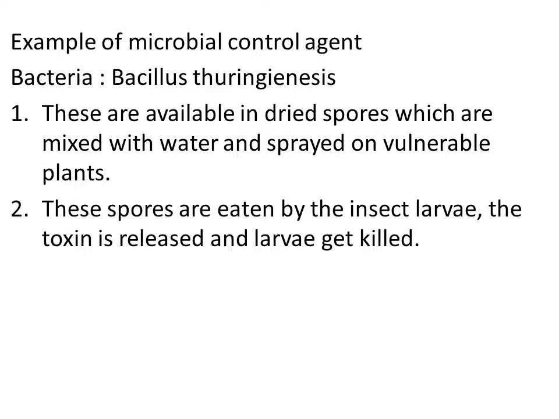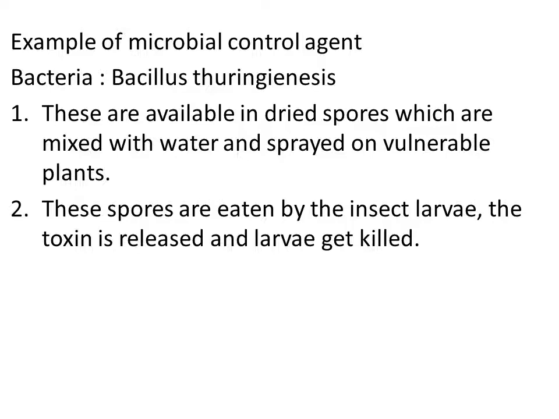In the crop some of the insects are very useful. The best example is the butterfly. The butterfly is an insect, but it is very helpful for pollination. So when we are using this biocontrol agent, it will mainly destroy the target organism. It does not harm any other useful insect, right? So Bacillus thuringiensis is a very effective biocontrol agent used to destroy the caterpillar.